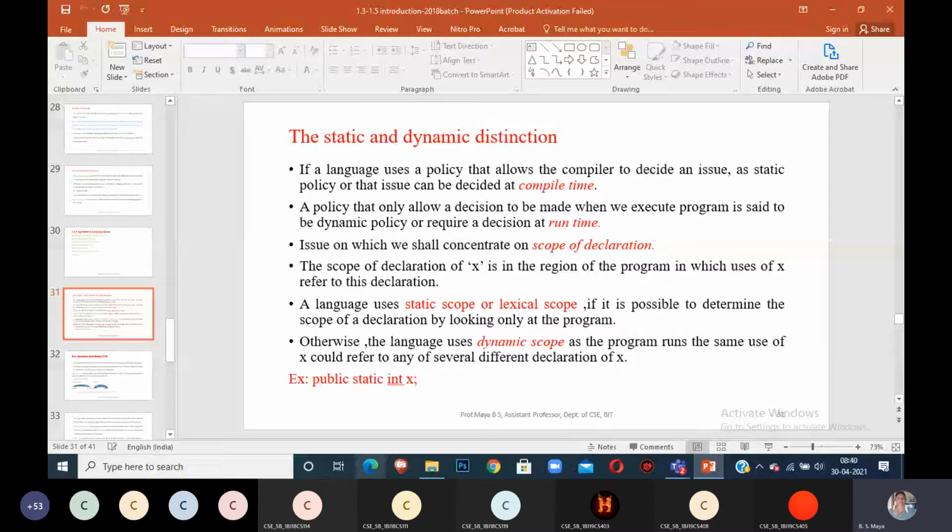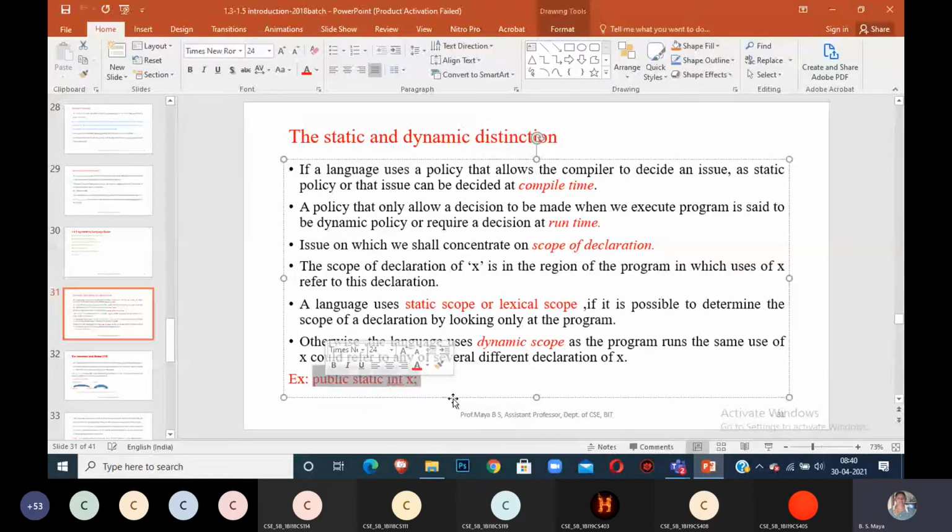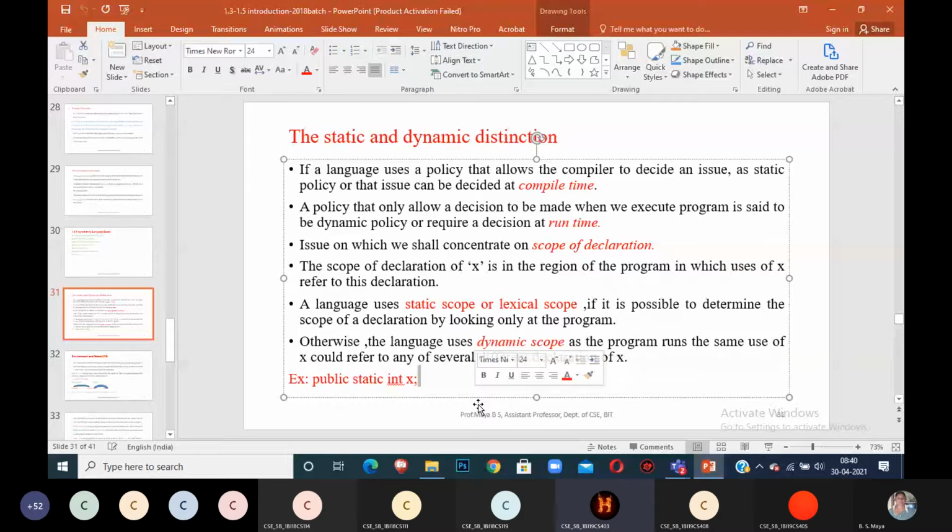Then the keyword static: public static int x. What is the meaning of this statement? Once the value of x is declared in the program, it will use the x value as it is. It can't be changed.